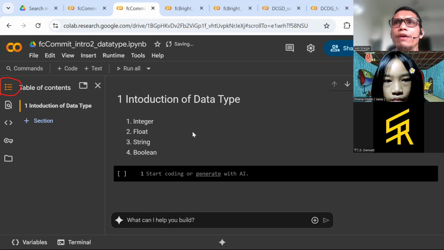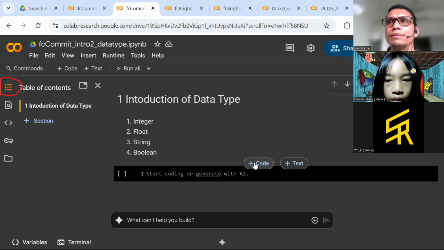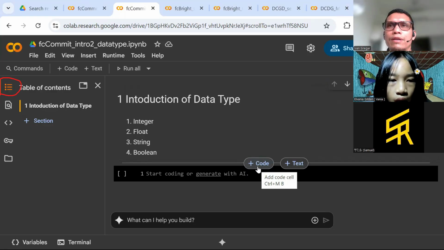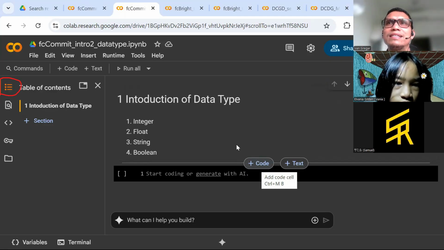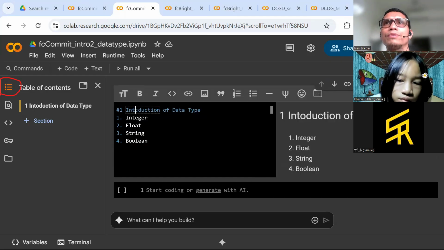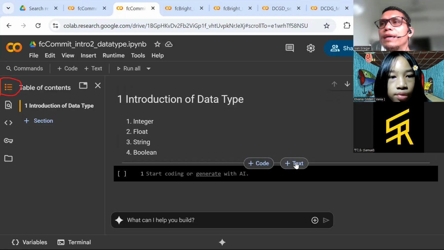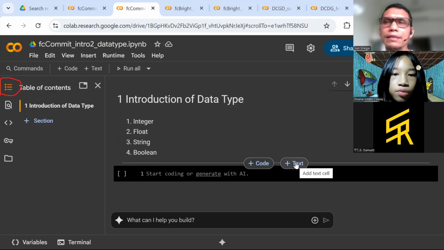So before I give you the definition of each data type, it's better for you and me to go through the project here. By doing the project, you will understand what integer is. Make sure that you have this introduction of data type. Okay, good. Now continue to the text again. Okay, add the text cell.